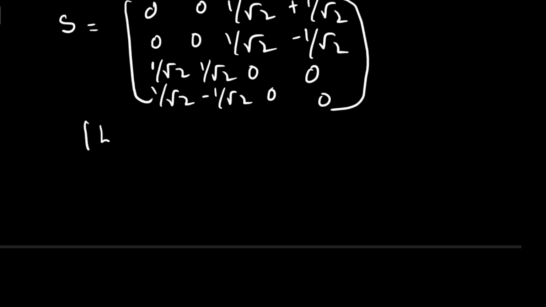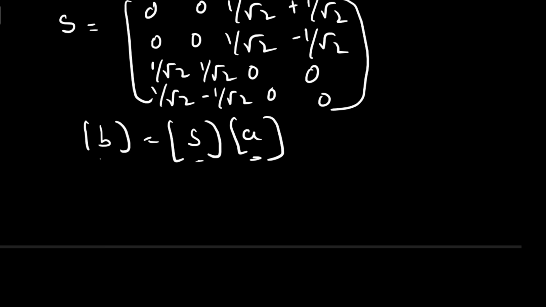If you want to represent this in terms of input ports and output ports, you can write matrix B equals the product of the S matrix with the input ports. This is output ports, this is the scattering matrix, this is input ports.